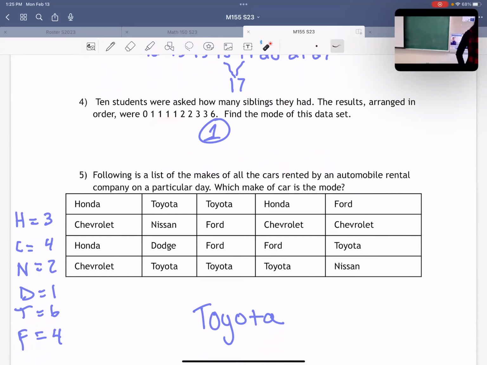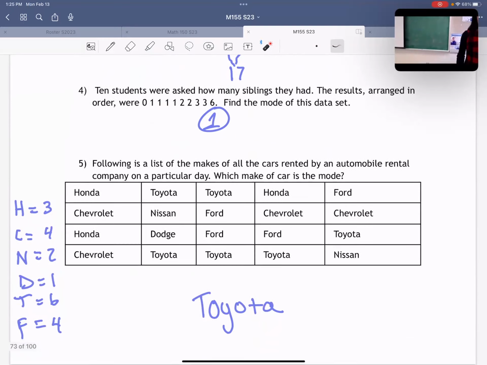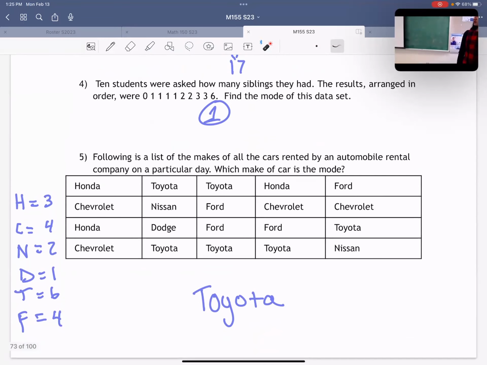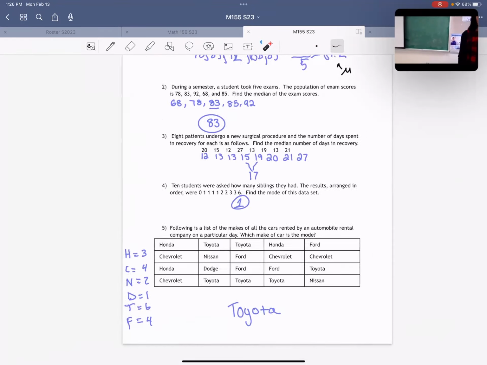Yeah, right. One definitely happens the most here. Number 5, this was the mode, but instead of quantitative data, which deals with numbers, we deal with qualitative data. Who put up this one? Was that Maya? Yeah. Maya, okay. Do you want to take us through this one? Yeah, this counted which one occurred the most out of all the types of cars, and then it's Toyota. Perfect. So Toyota happened the most.